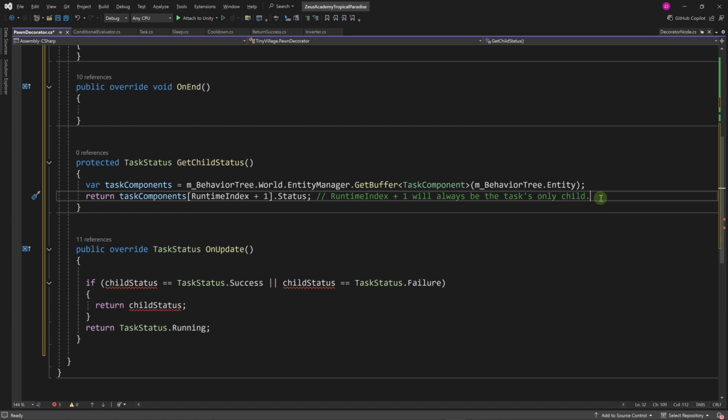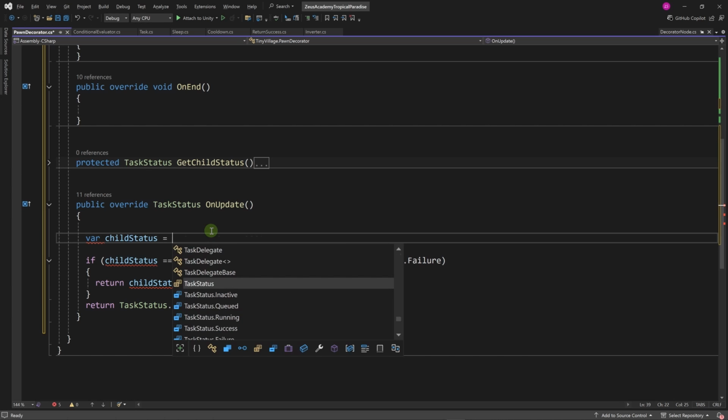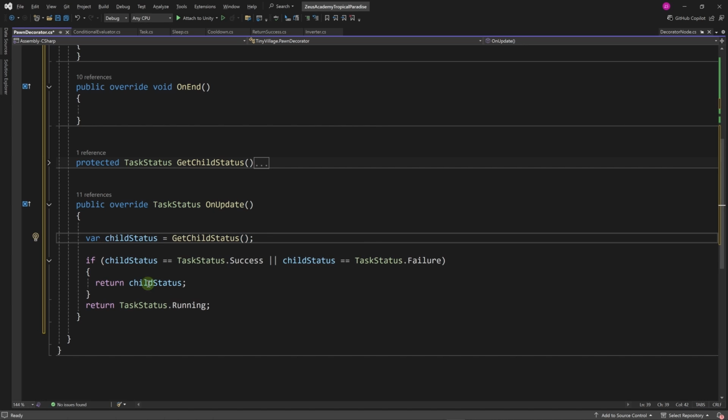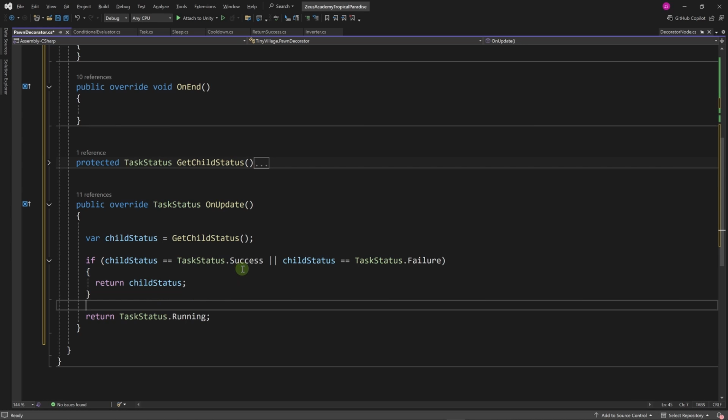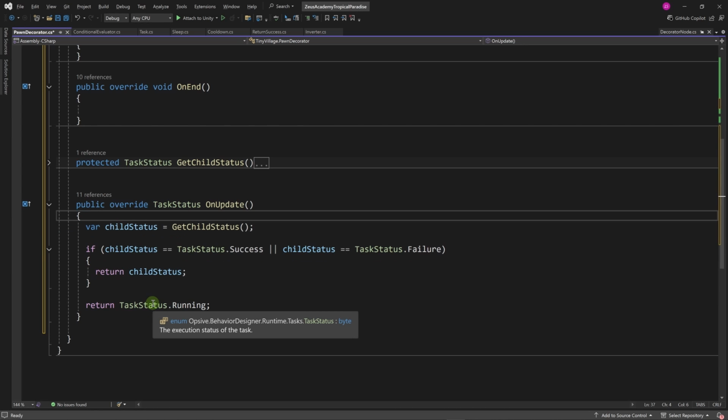Honestly, I don't exactly have an idea of what this does. This is how BD Pro works, and it's actually documented in the ECS section of the documentation. But in any case, we're going to use this as a black box. In the onUpdate method, we're going to say var child status equals get child status, and if the child status is success or failure, we're going to return it. Otherwise, we're going to return the running status. And I confirmed this with Justin.